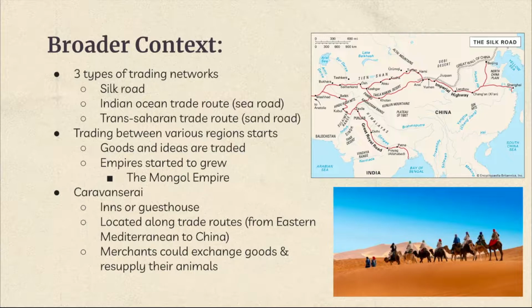An important place to know from the trading network is the caravanserai. The caravanserai is an inn or guest house for people to rest that was located around the trade routes. This allowed people to resupply their animals and allowed merchants to share ideas and exchange goods.